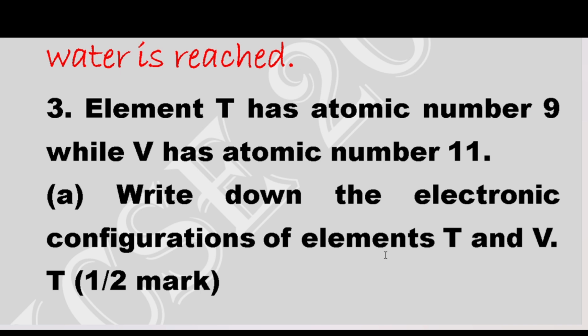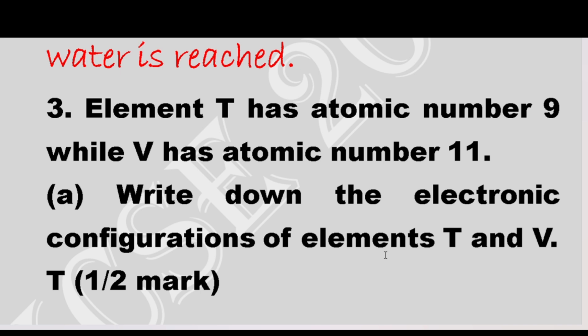So the first one is 2, the second is 8, the third is 8. As we proceed, other metals apart from the first 20 elements will have more electrons in the fourth energy level.